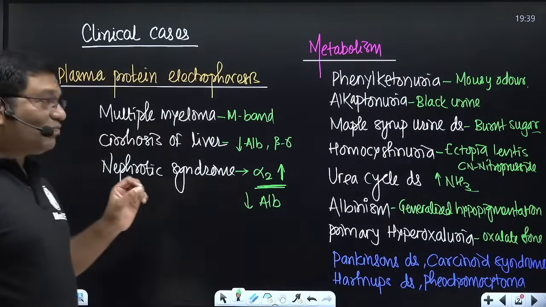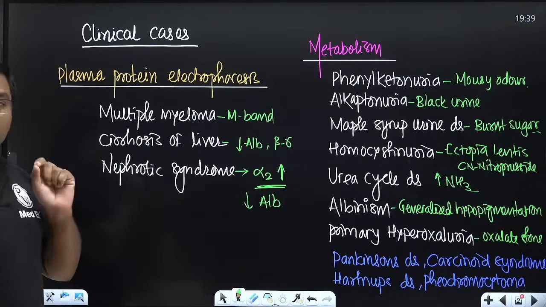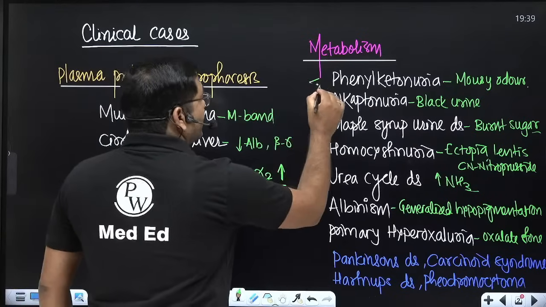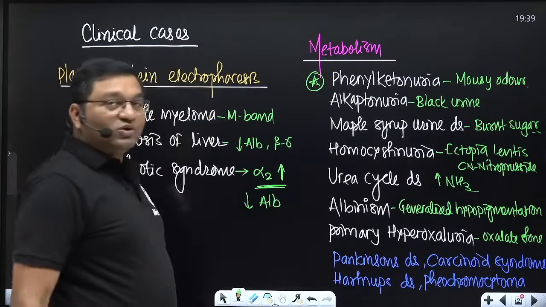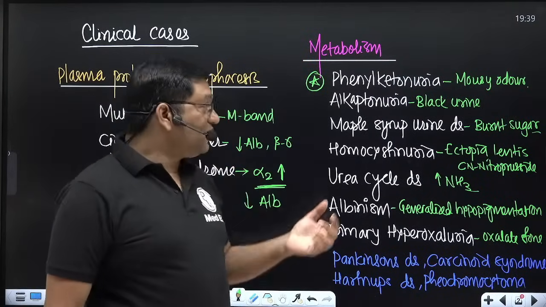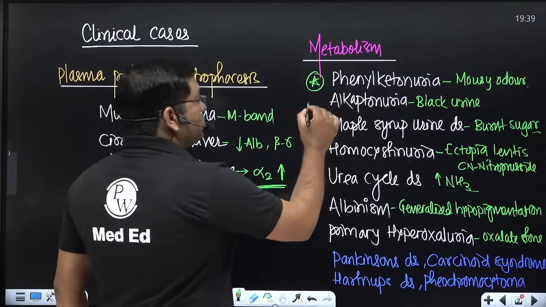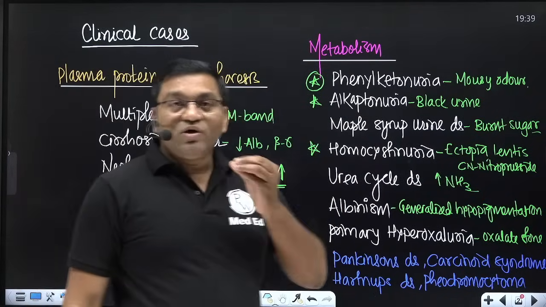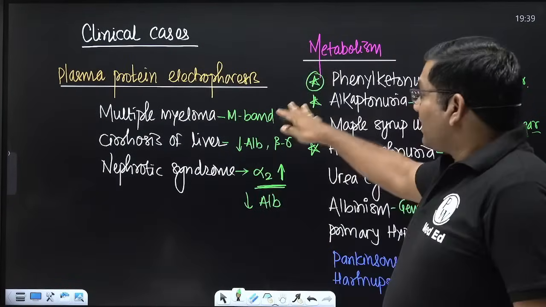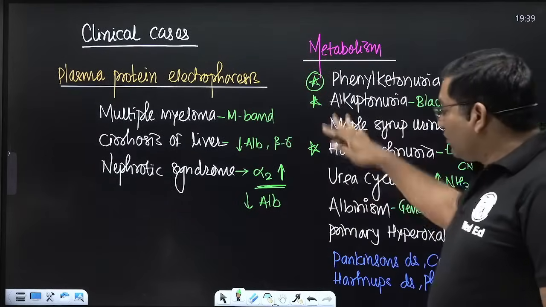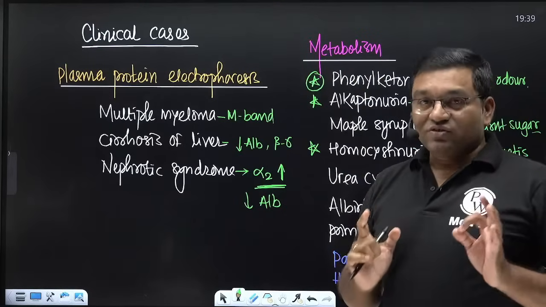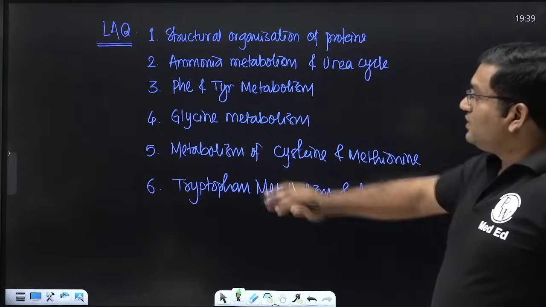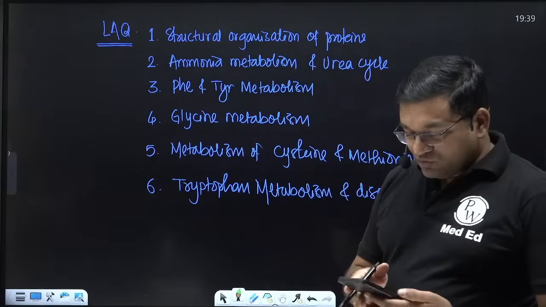These are very important for the university examination, or you may get PKU on this topic. You may get an essay type LAQ. Some universities have such types of LAQs. This is very important: phenylketonuria, alkaptonuria, homocystinuria, because they are related with one important pathway. So a long answer can be asked on this topic. Also these are important SAQs and viva questions. These are the important list of LAQs from this topic.